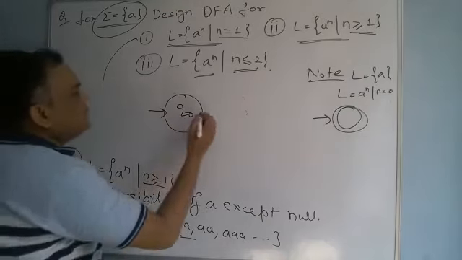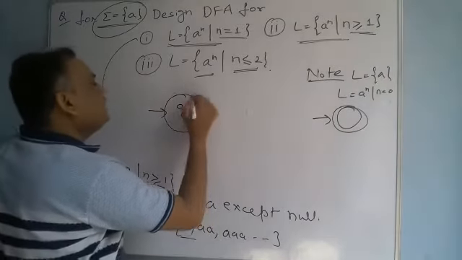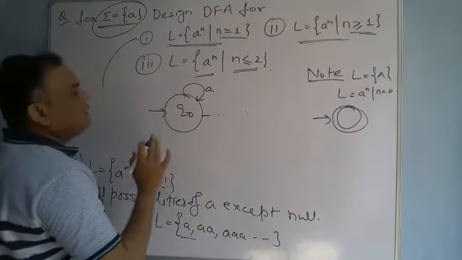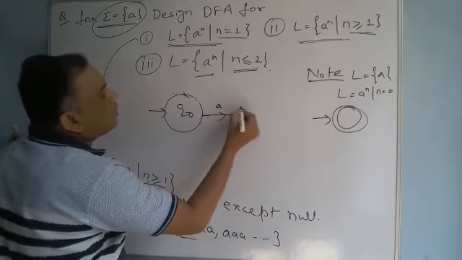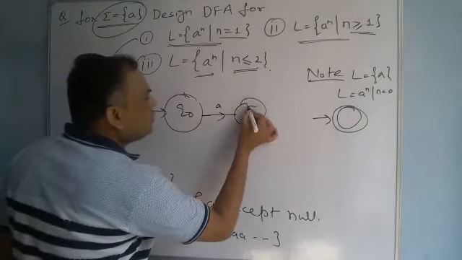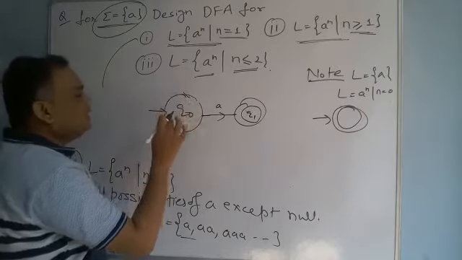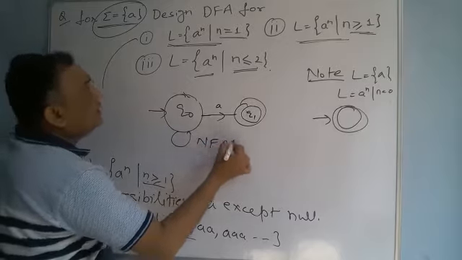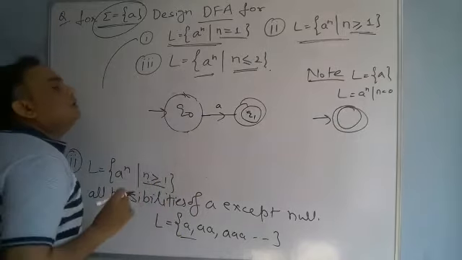Okay, for this a, now we provide a. If we provide a loop on the initial state, then null would also be accepted in the final state. So we cannot take the loop here; we move from Q naught to Q1. Now a single a is accepted, so it is our final state. And for the second a, we cannot provide the loop here because that would make it an NFA machine. Here if we provide null, it is an NFA, but we design a DFA machine, so we cannot take this loop.